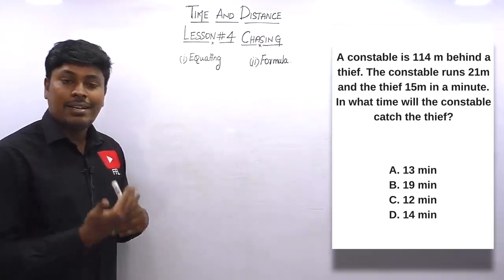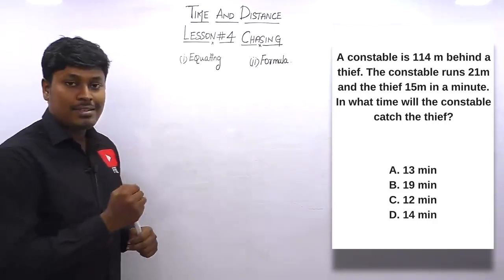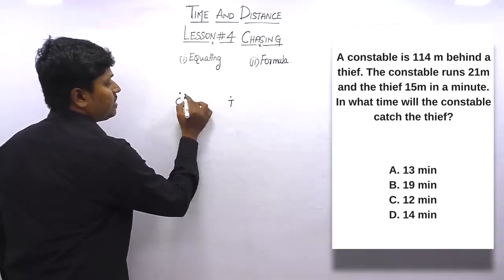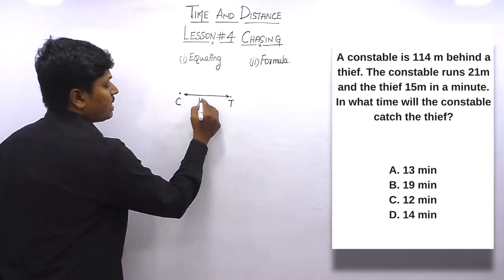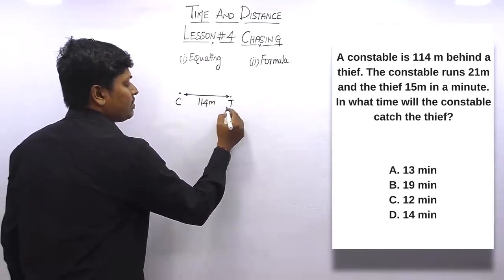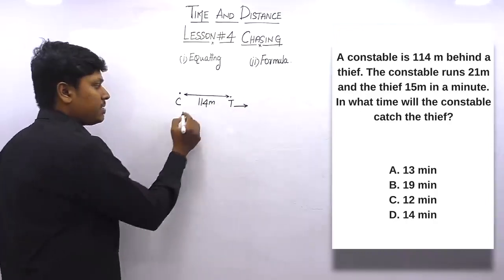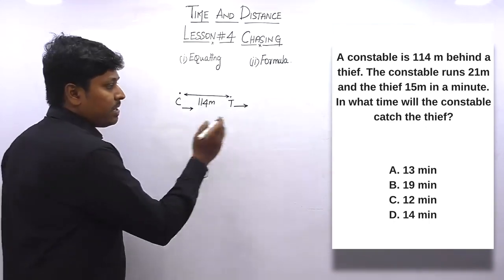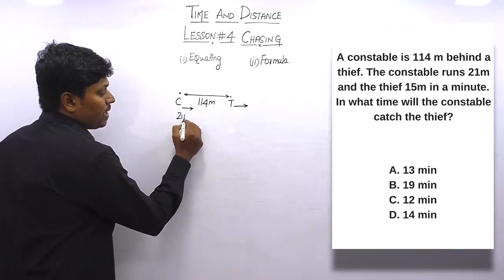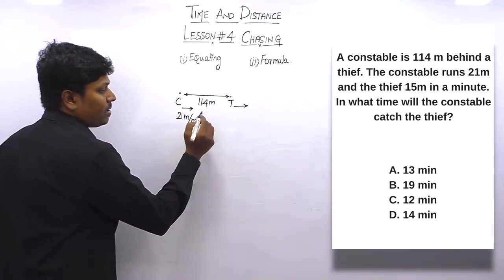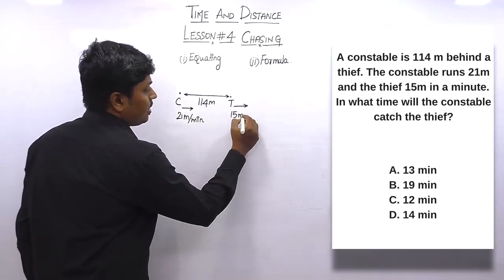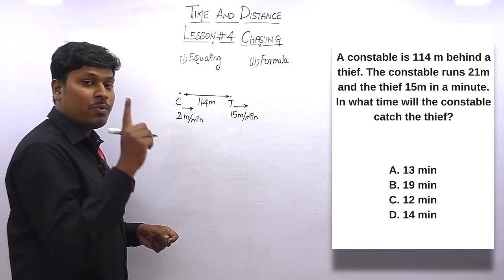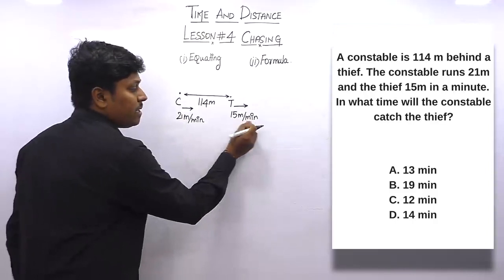Similar to the previous question, our target is to find the time taken by the constable to catch the thief. So let me draw a small diagram here. Constable and a thief. The distance between the constable and the thief initially is 114 meter. And the same concept, in order to escape from the constable, the thief will run in this direction. In order to catch the thief, the constable will run in this direction, and both persons will run in the same direction. Here the speed is given. Speed of the constable is 21 meter per minute. Most important, similarly, thief speed is 15 meter per minute. Because they have given, listen to the words carefully, thief 15 meter in a minute, which means in 1 minute the thief covers 15 meters. So 15 meter per minute.